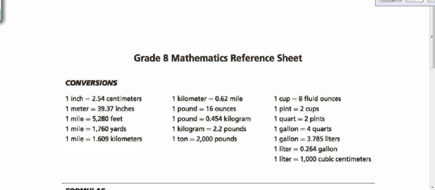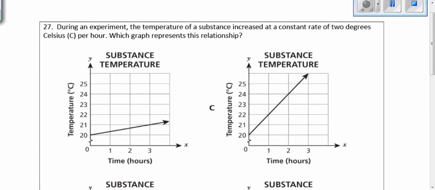And then number 27. Okay, so 27. During an experiment, the temperature of a substance increased at a constant rate of 2 degrees Celsius per hour. Which graph represents this relationship? So we want to find one of these graphs that represents a slope of 2.